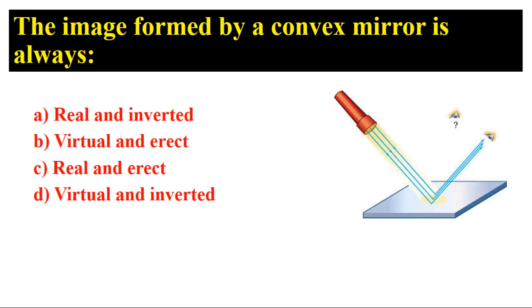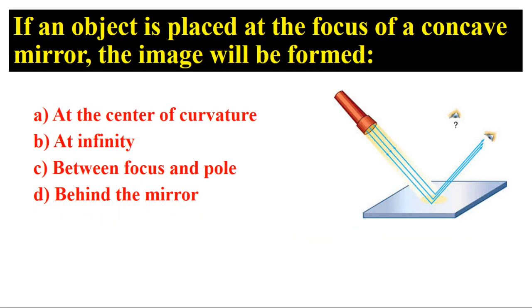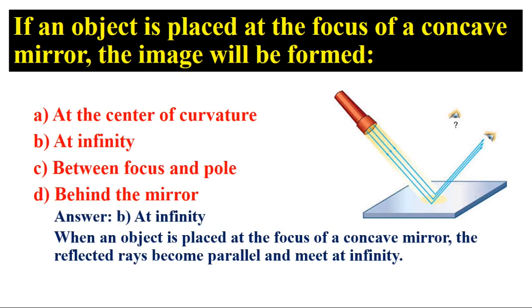The image formed by a convex mirror is always Answer: B. Virtual and erect. Convex mirrors always form a virtual, erect, and diminished image irrespective of the object position. If an object is placed at the focus of a concave mirror, the image will be formed. Answer: B. At infinity. When an object is placed at the focus of a concave mirror, the reflected rays become parallel and meet at infinity.